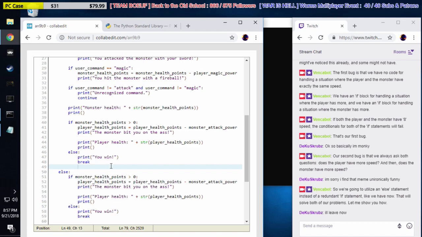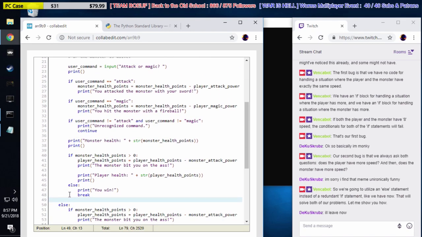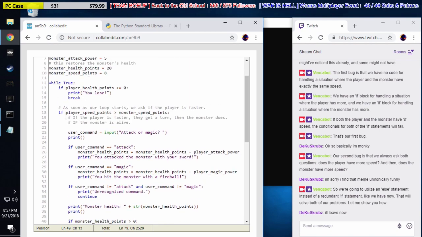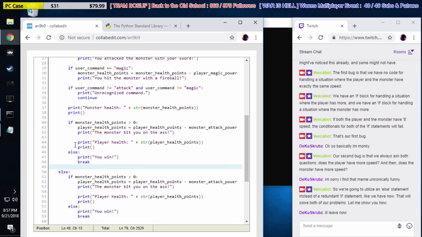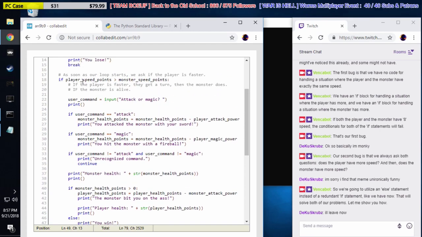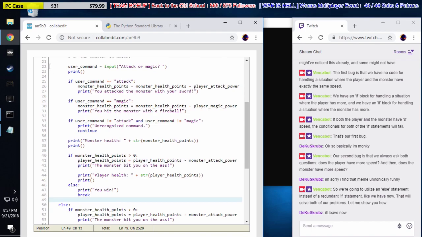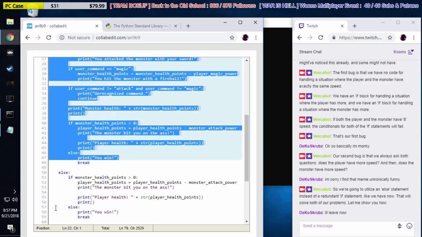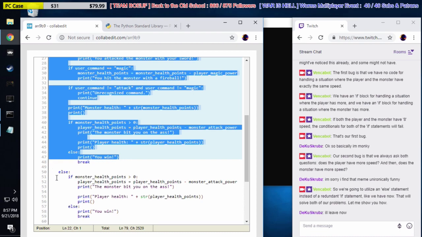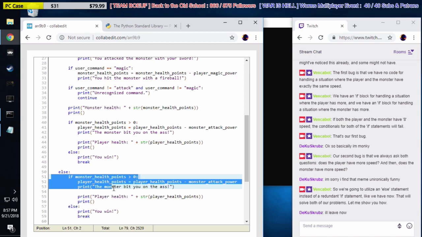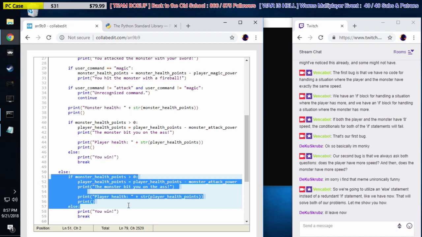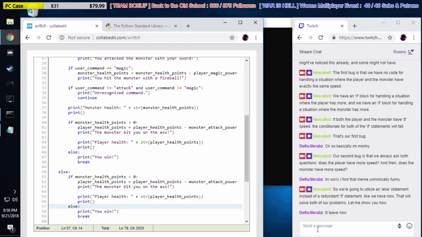Okay, so let's talk about this else statement, right? We learned before that when an else statement follows an if statement, it has a code block that's only run if the if statement is false. So we're going to say if player speed points are greater than monster speed, so if the player is faster than the monster, then do this. Give the player the turn first. Else, which means otherwise, the monster gets his turn first, right? Because we know that the player is not faster, so we're assuming the monster is faster. Because one has to be faster, right? You would think.